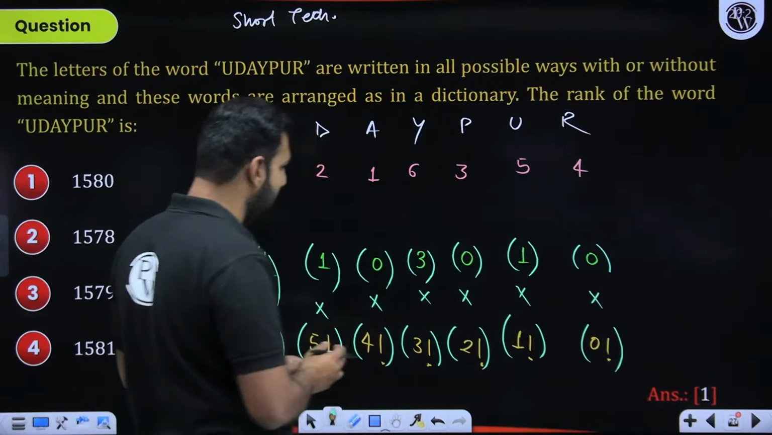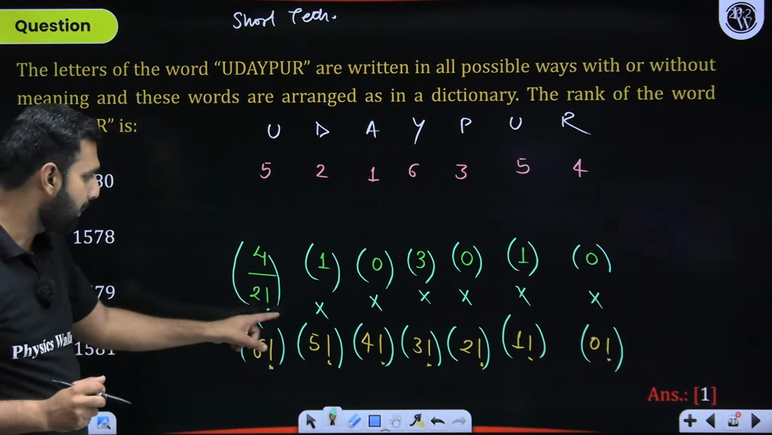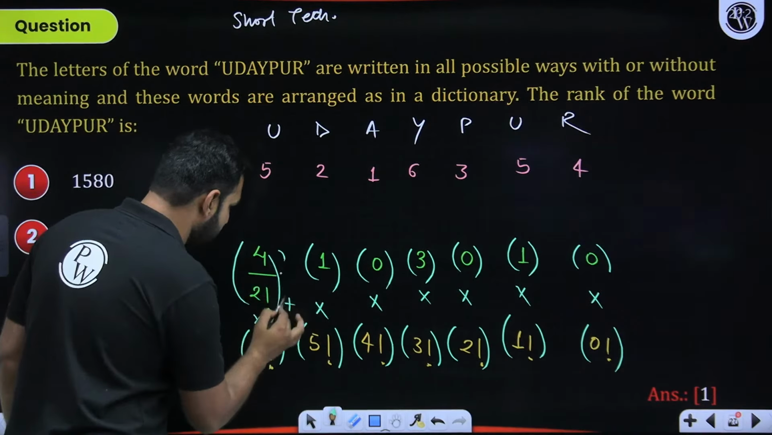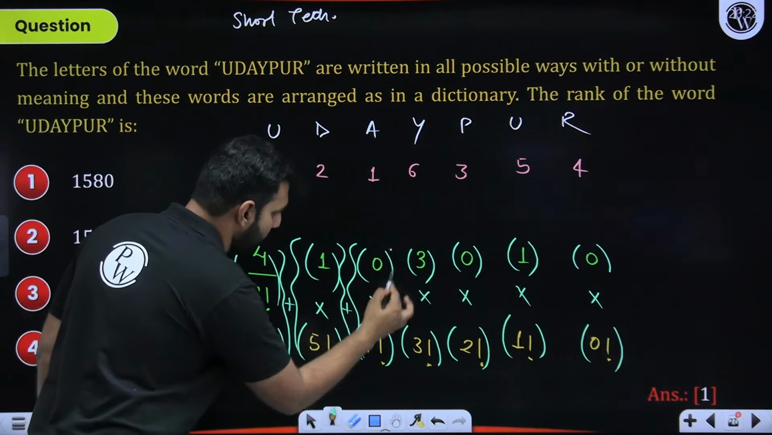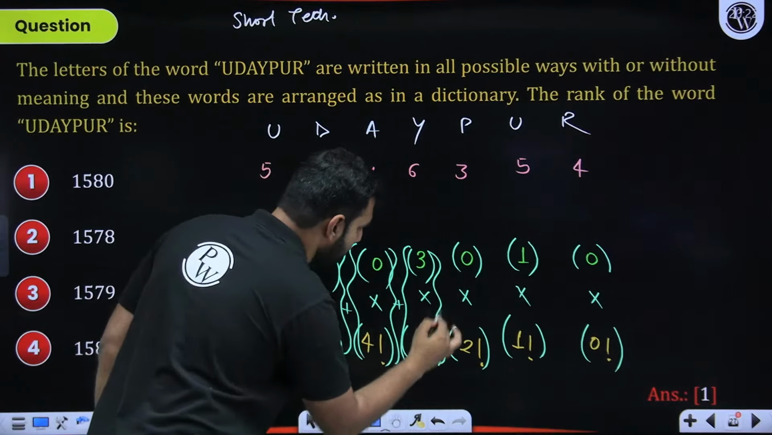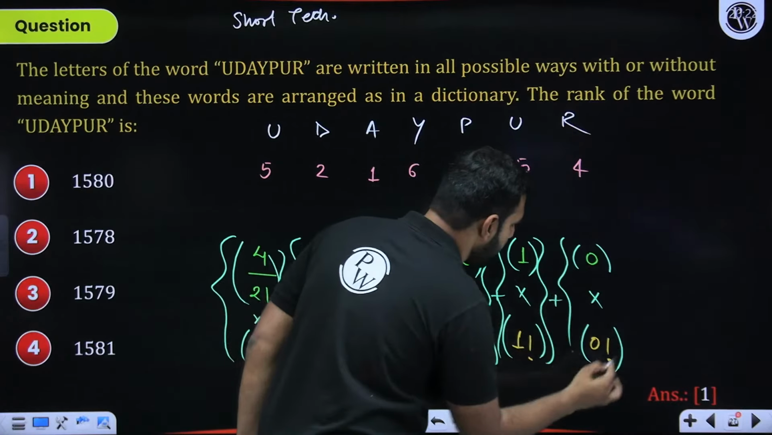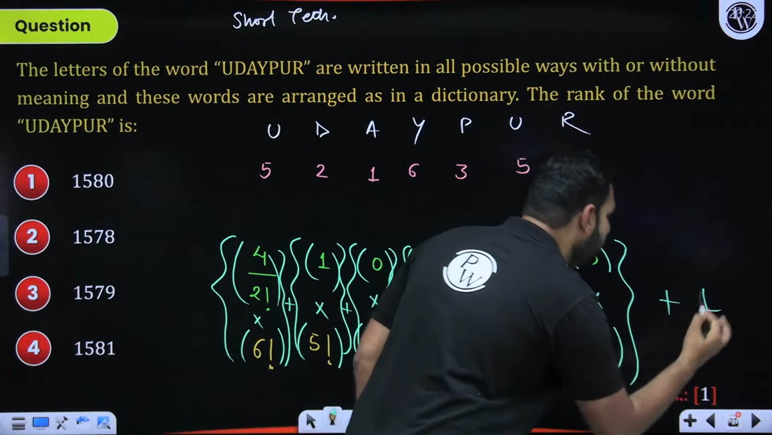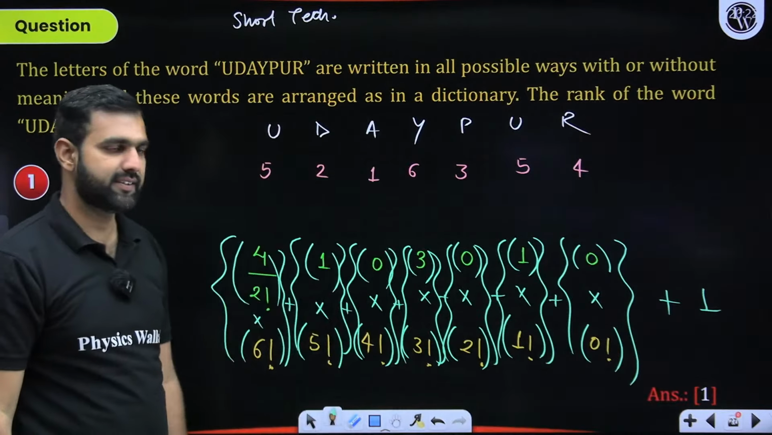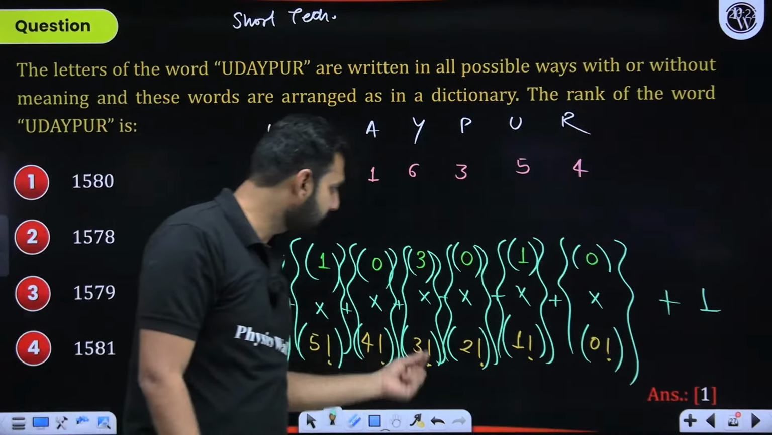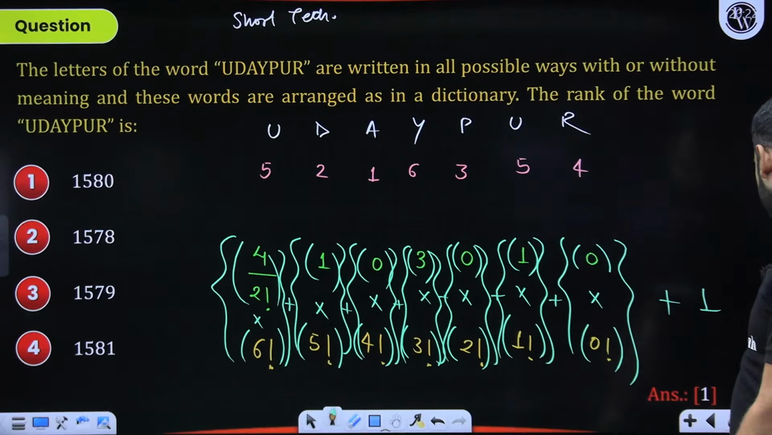So here I can simply add them, a simple addition you can perform and you can get the answer. This into this plus this plus this plus this plus this plus this, and of course plus 1 will be the rank of Udaipur. Remember this. Of course this and this will not matter because they are 0. So this plus this plus this plus this plus 1 will be the answer, which you can crack by yourself. Can I move ahead with the next question?